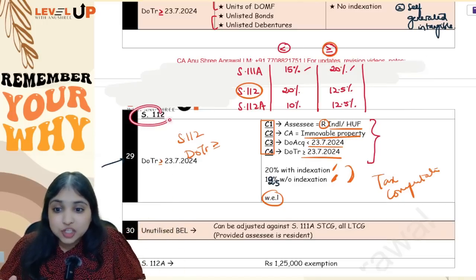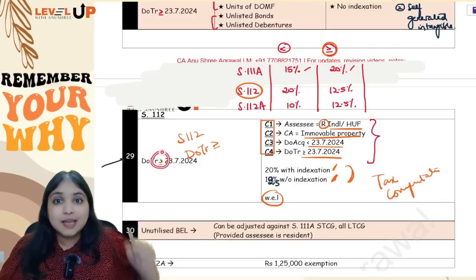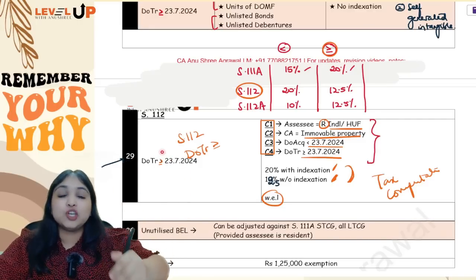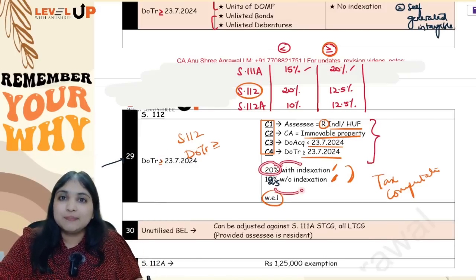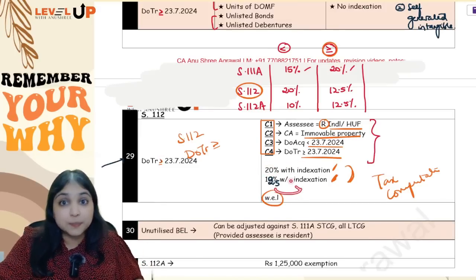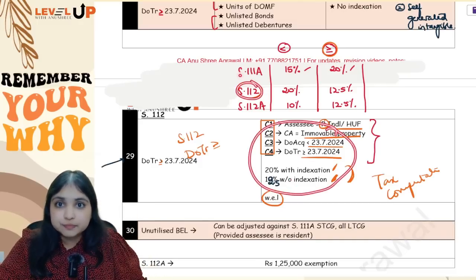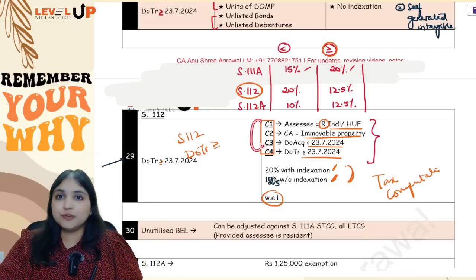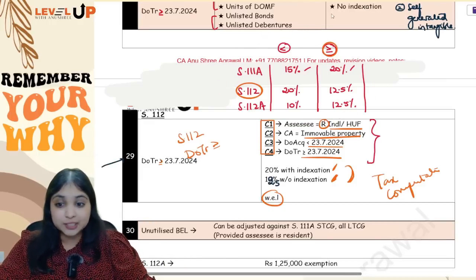No, this section 112 is a tax computation section. It's not a capital gains computation section. Understanding? So, after the amendment, capital gains will be without indexation only. But only and only for tax computation purpose, you will do 20% with indexation or 12.5% without indexation, and you will pick whichever is lesser. But notice, you will do all this drama only under section 112, only if the transfer happened after the amendment, only if these 4 conditions are fulfilled. Okay, this was your 29th adjustment. Nice capital gains revision happened through this adjustment.